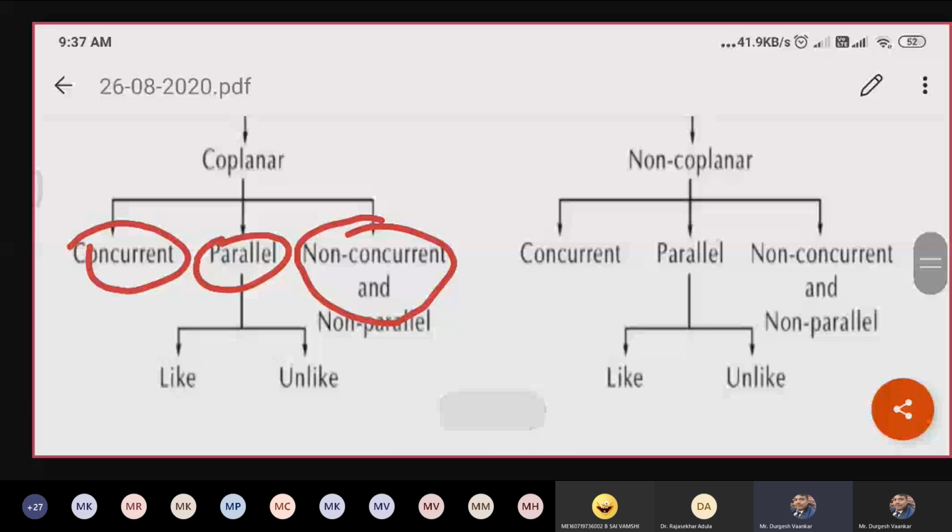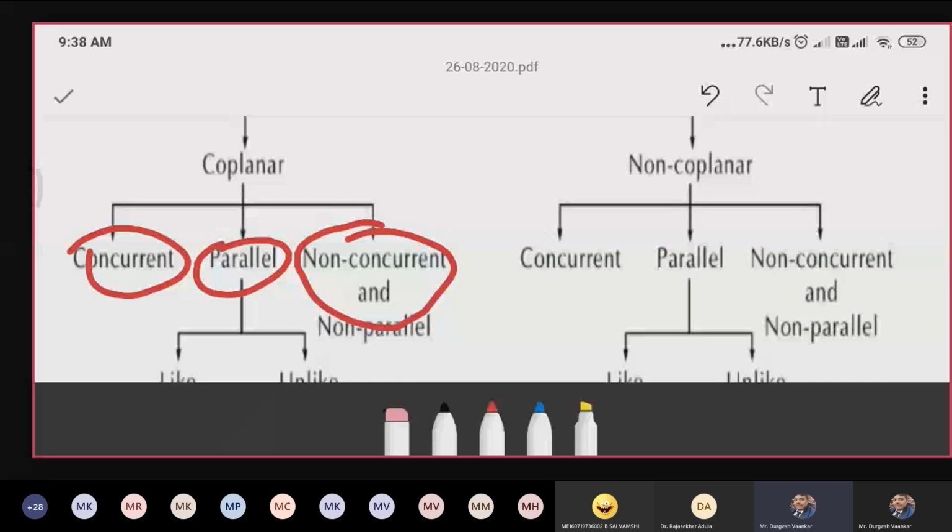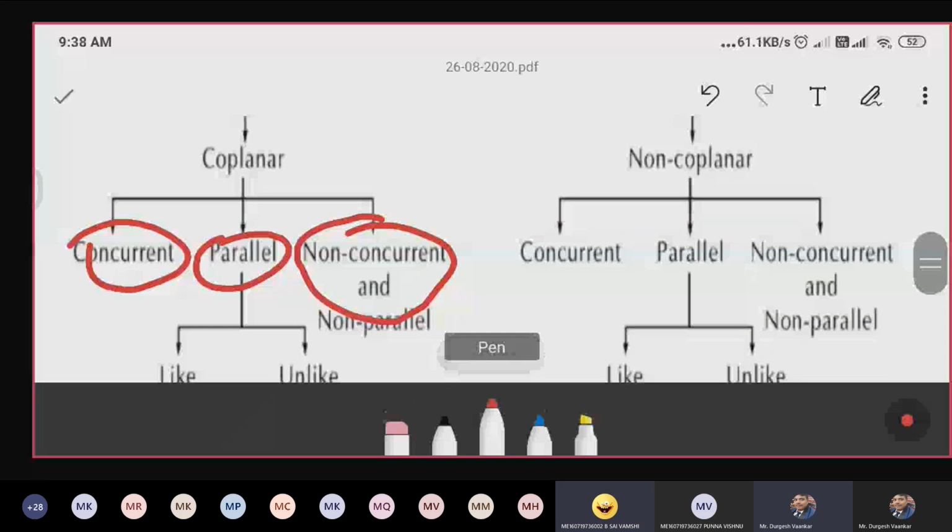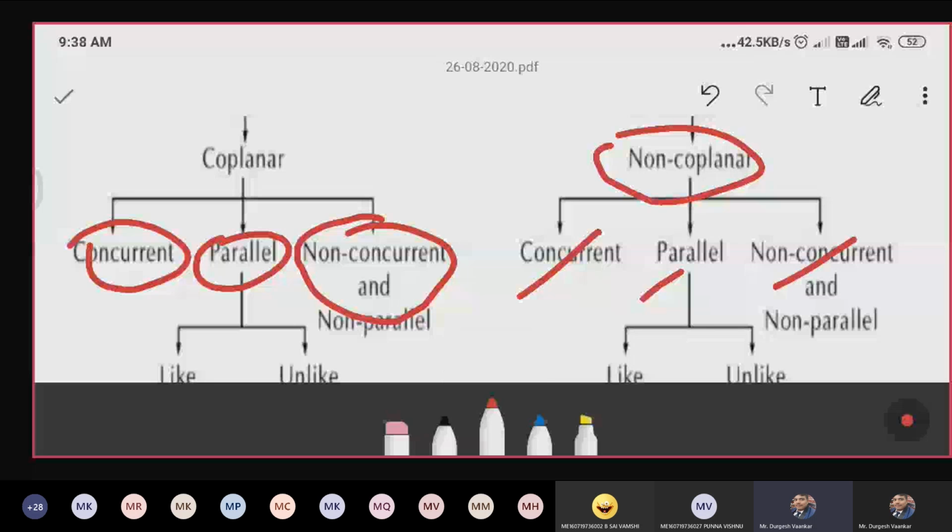Next, we have discussed the same in the non-coplanar force system also. Same thing: concurrent, parallel, and non-concurrent, non-parallel. Non-concurrent, non-parallel we can also call a general force system. You remember this word. Next, in the parallel, again two categories: one is like parallel force system, another one is unlike parallel force system.